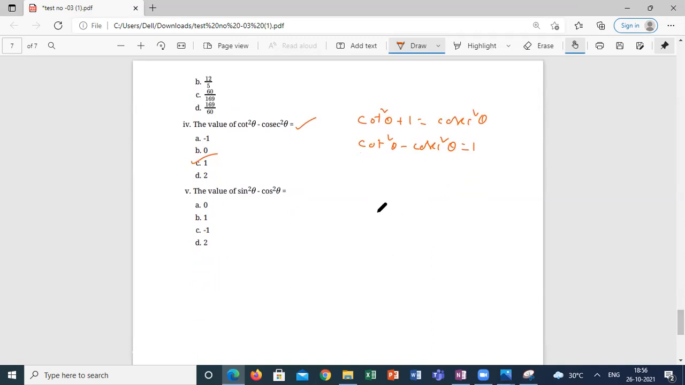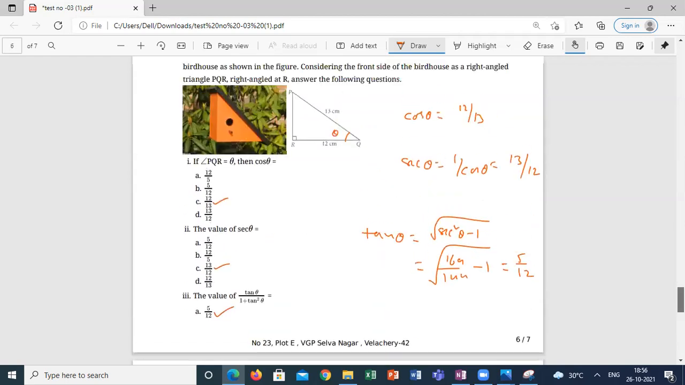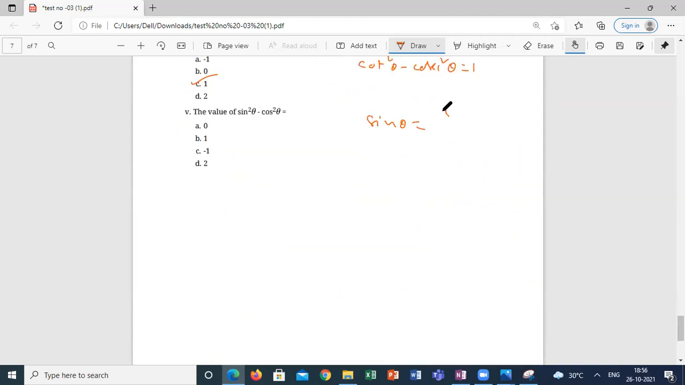Next, sin square theta minus cos square theta. We got sin theta is equal to how much here? The value of sin theta is how much? Opposite side is 5. From the triangle you can say 5 centimeter. 5 by 13, 12 by 13. This is 5 by 13 whole square minus 12 by 13 whole square. So what is the answer? 25 by 169 minus 144 by 169.